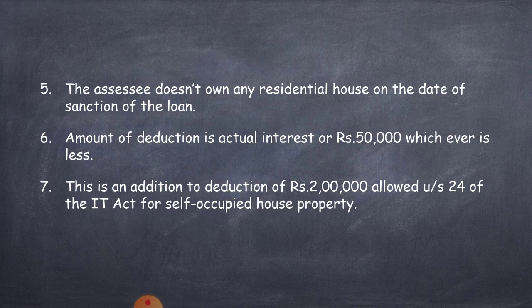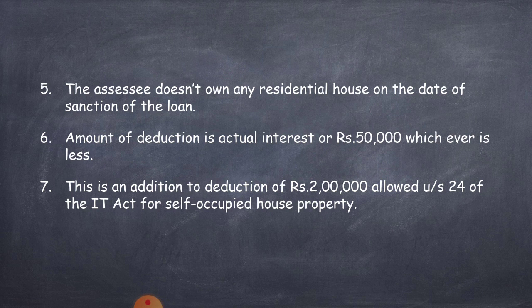Next condition is, this is in addition to the deduction of 2 lakhs rupees allowed under section 24 of the Income Tax Act for self-occupied house property. Section 24 is relating to income from house property. Under section 24, that is income from house property, they can claim deduction for interest on loan amount. Under that section, they can claim up to 2 lakhs rupees for deduction.